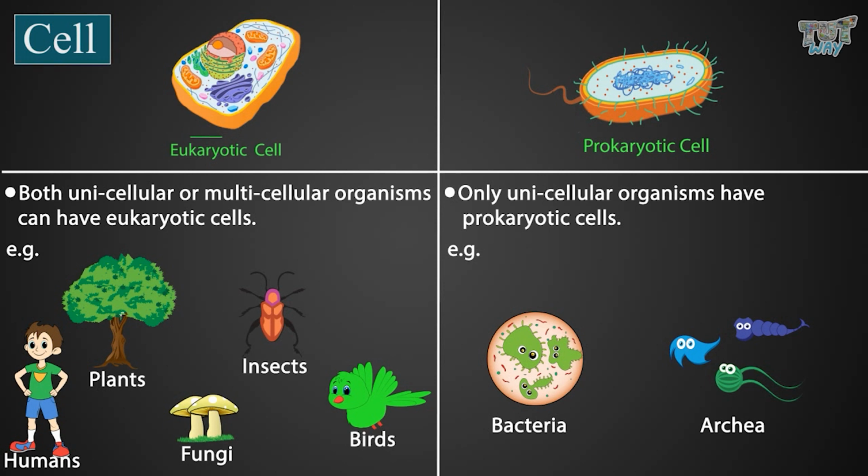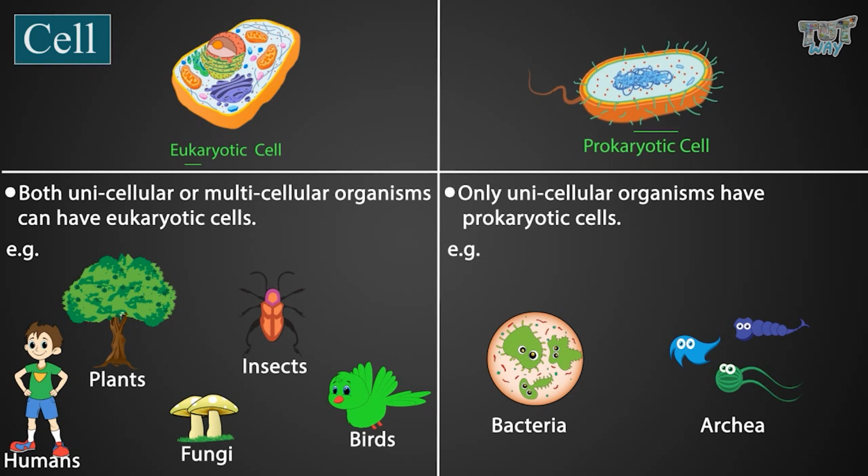So we have learned all the organisms from animals to birds, to insects, to humans, and to plants, and all of these are made up of cells. And all types of cells are categorized into two types, eukaryotes and prokaryotes.